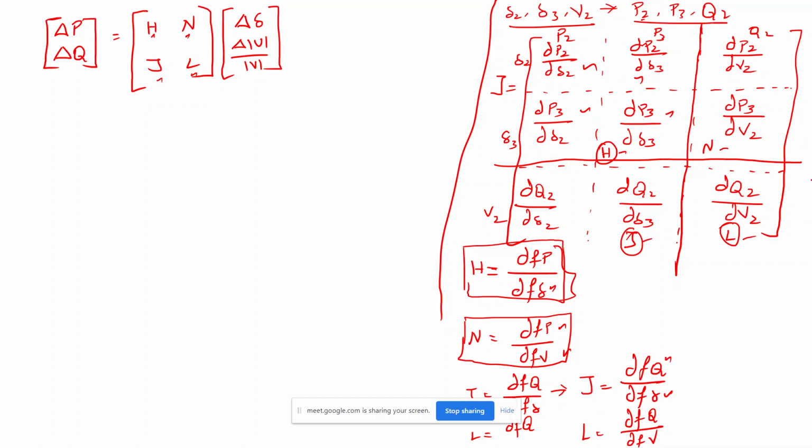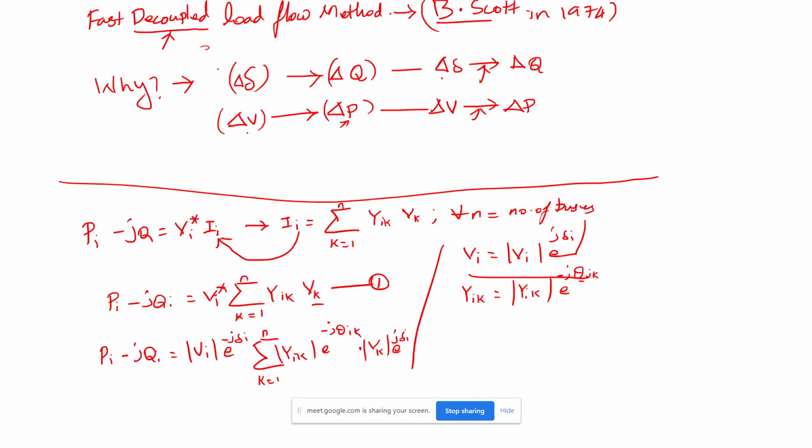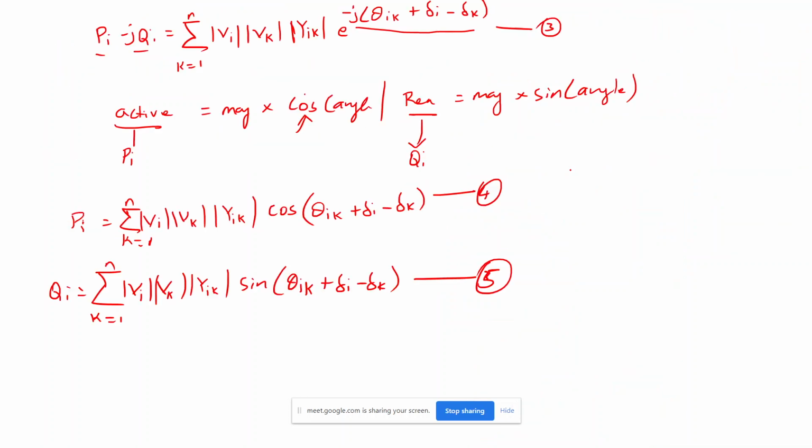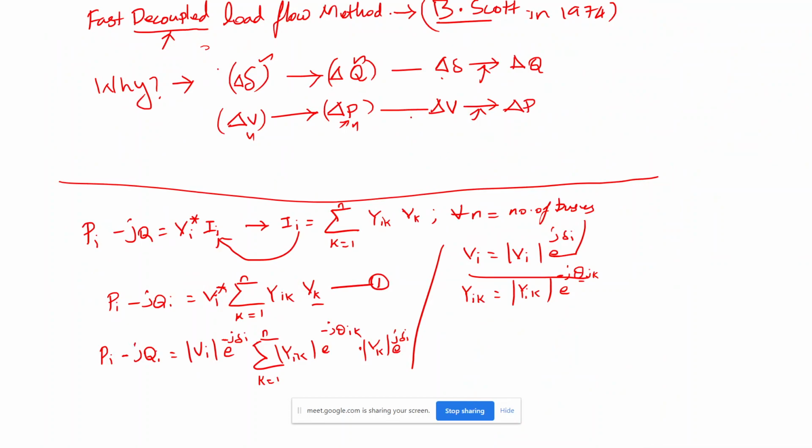And one more thing, as I already mentioned, the decoupled method means that delta is not at all going to affect Q, and V is not at all going to affect P. If that is the case, here you can see that Q is not related to delta. So wherever I am getting the differentiation of Q with respect to delta, I will put 0.